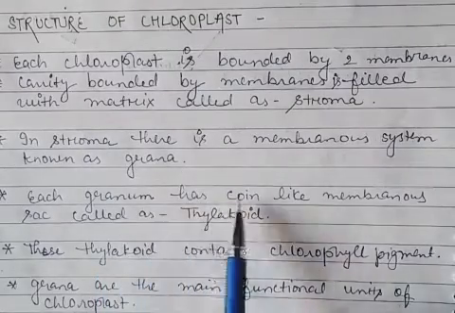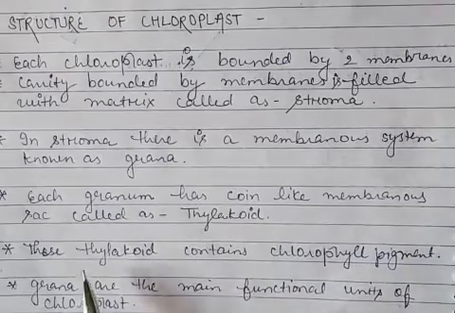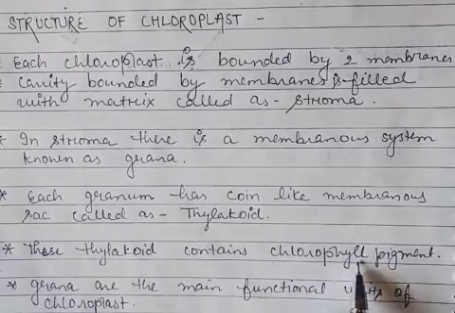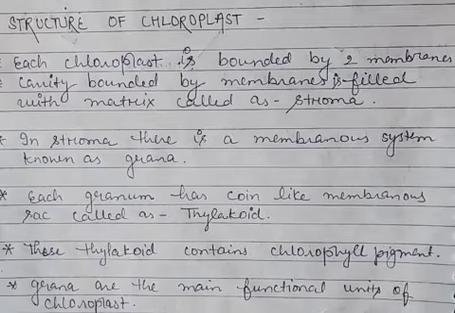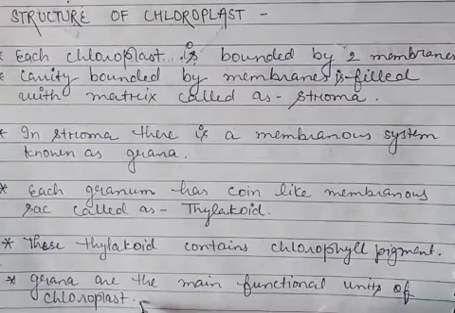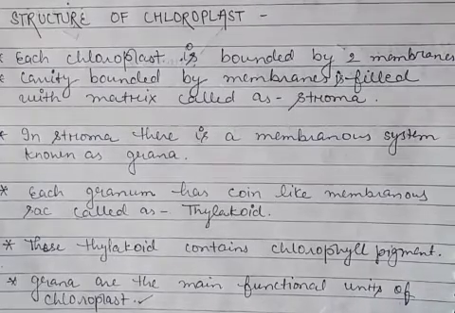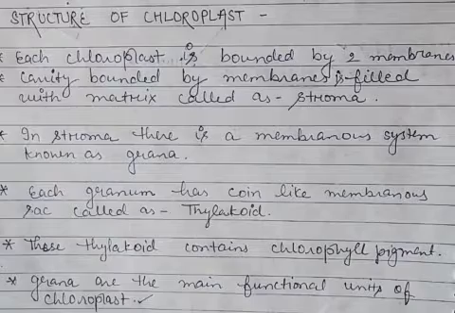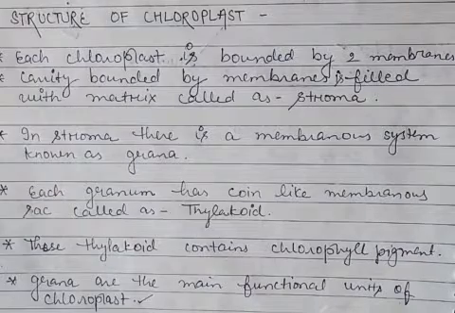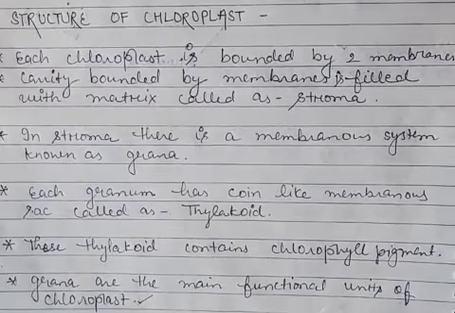Each granum has coin-like membranous sacs called as thylakoid, and these thylakoids contain what? Chlorophyll pigment, and grana are the main functional unit of chloroplast. Means this is the place where actually the first step of photosynthesis takes place. So this is all about the structure of the chloroplast.